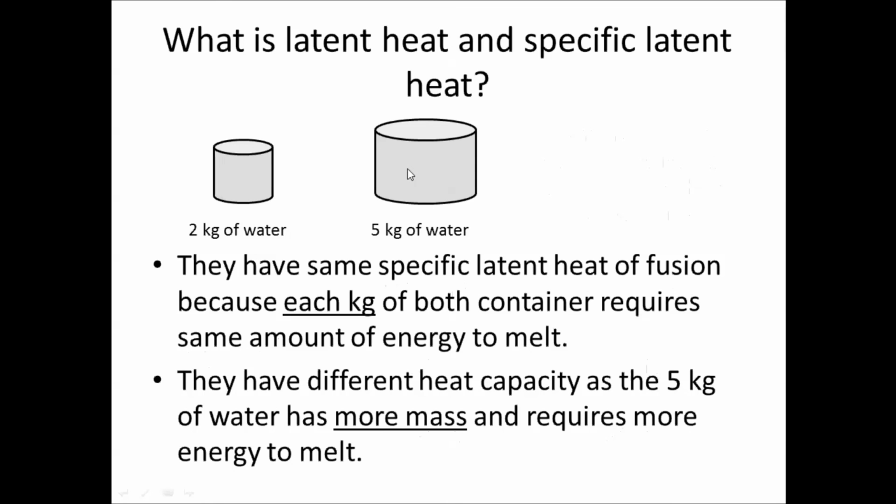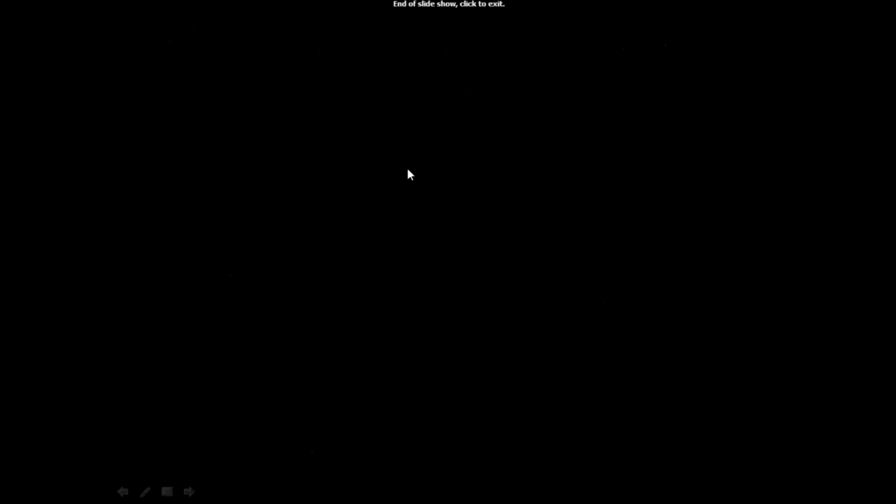So again, let's just summarize. They have the same specific latent heat of fusion because each kg of both containers requires the same amount of energy to melt. While they have different latent heat because 5 kg has more mass and requires more energy to melt. So we have come to the end of the video.